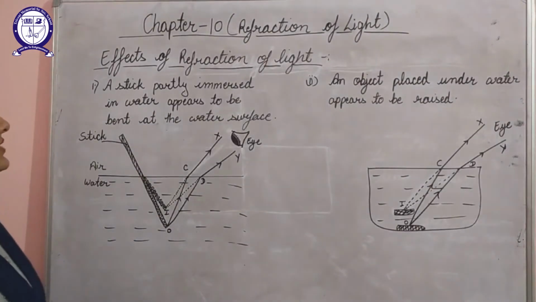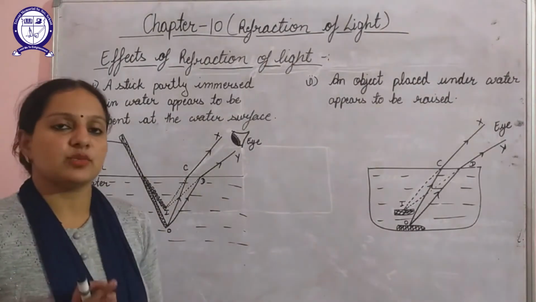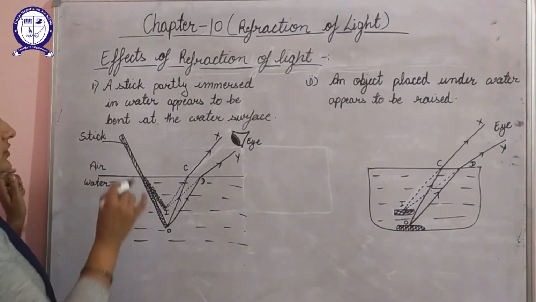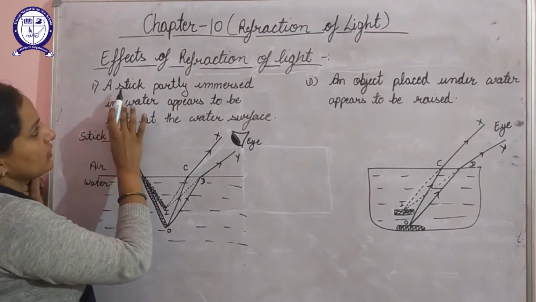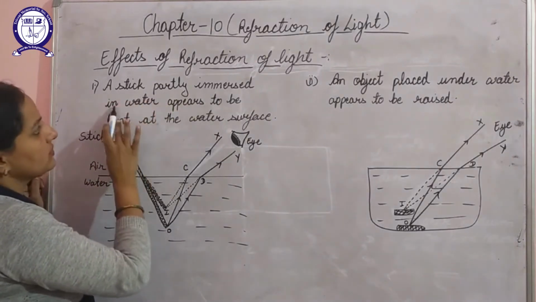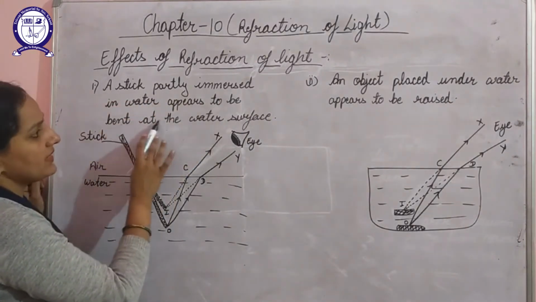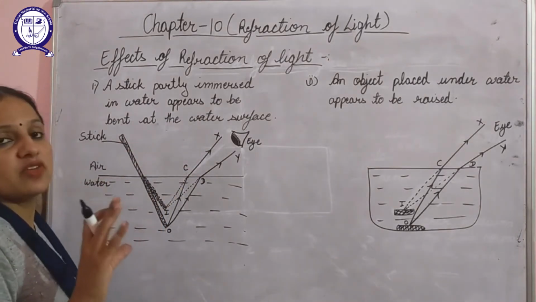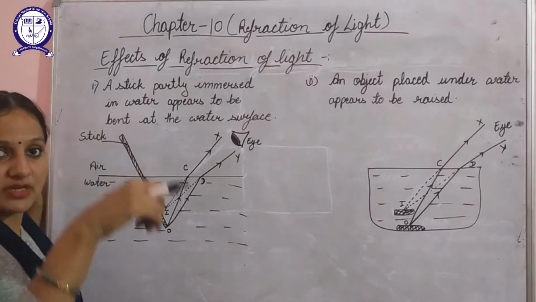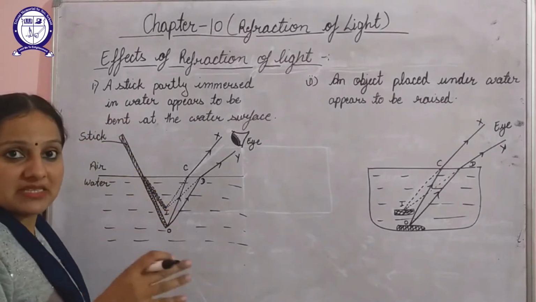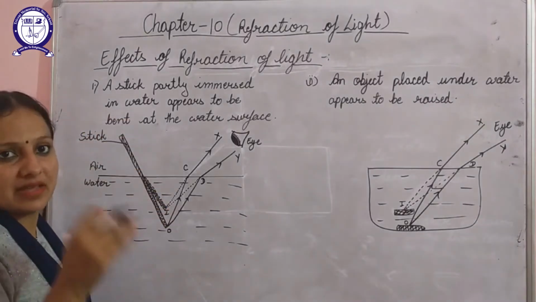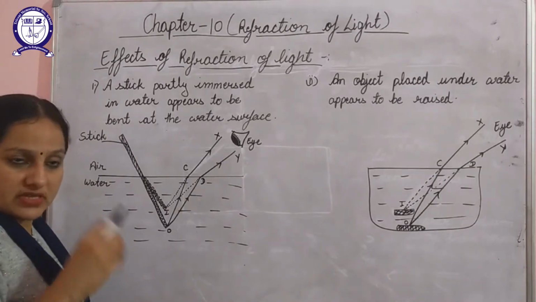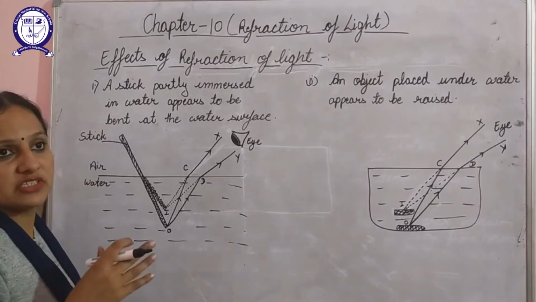Next are the effects of refraction of light that we can observe in our day-to-day life. The very first effect is that when you place a stick partially immersed in water, it appears to be bent at the water surface. We have all tried this: if you take a glass of water and put a pencil in it, the pencil appears to be tilted as if it is broken. That is observed because of refraction of light.